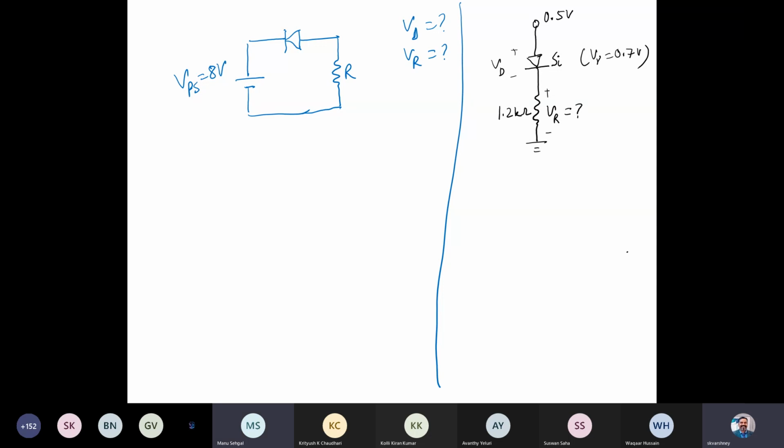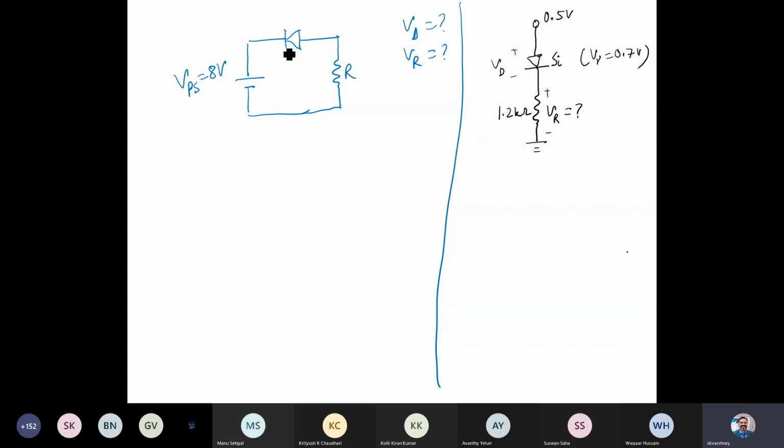Sir, we haven't been given the breakdown voltage for the diode. V gamma 0.7. Not breakdown voltage, cut-in voltage for silicon. No, sir, for the reverse bias condition. Oh, okay. Do you need it? Do you need to solve for this?